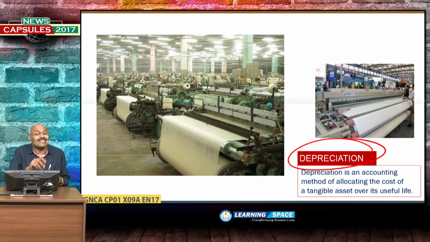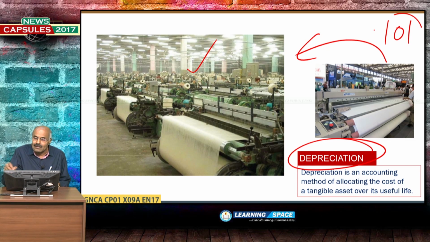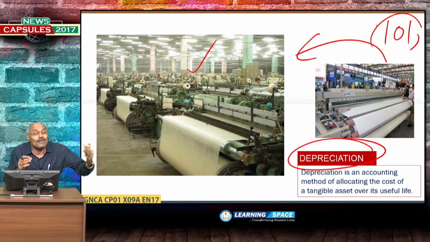You see, this is a textile mill. I have taken one example of a textile mill. In the textile mill, there are 100 machines. Suppose let us assume I am adding one machine this year. 100 machines are there. I am adding one machine this year. So, it should become 101, right? But the point is, one machine is discarded this year because of wear and tear. Because of wear and tear, what happens? Some of the machines after 10 years, 20 years, they have to go for scrap. They have to be condemned and will go for scrap.